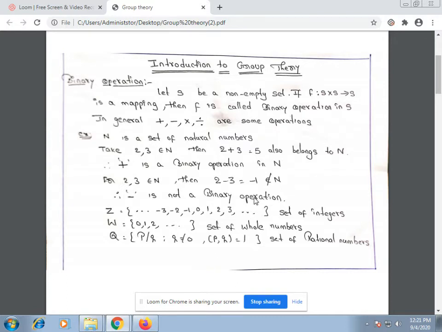Suppose you take the set of natural numbers and plus is an operation. Plus is said to be a binary operation if it satisfies the above condition.